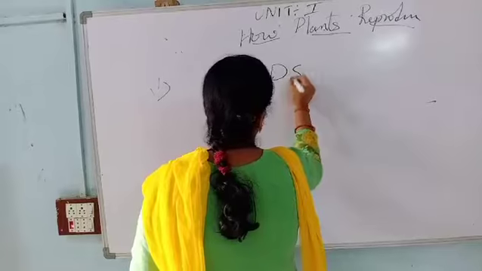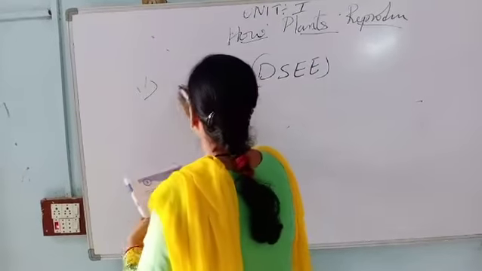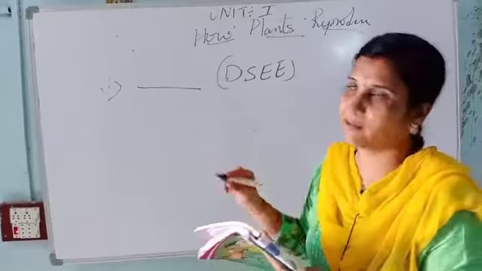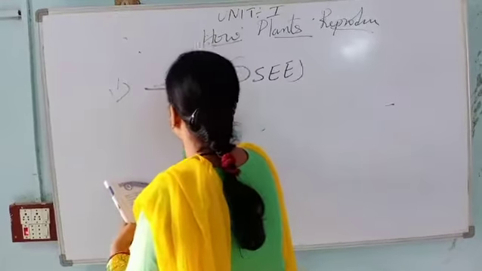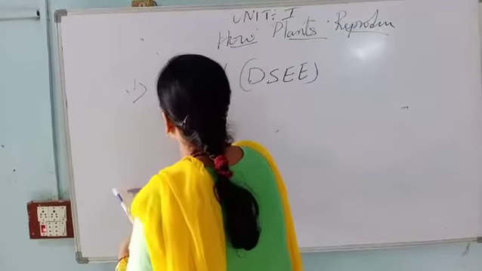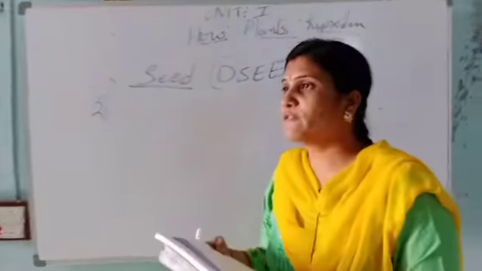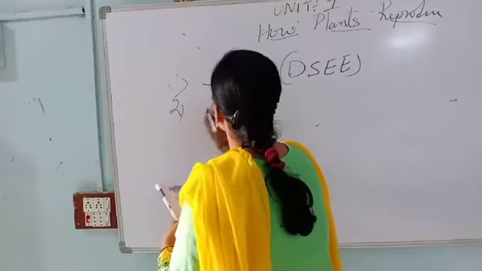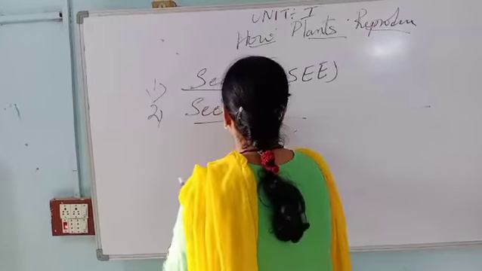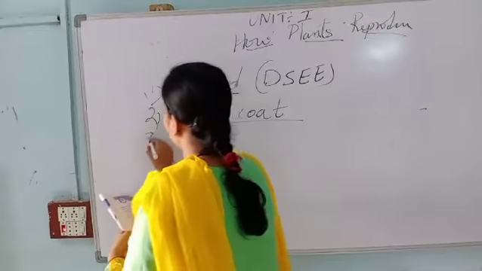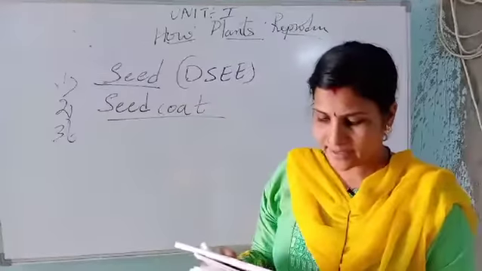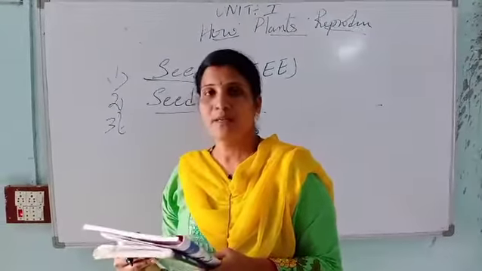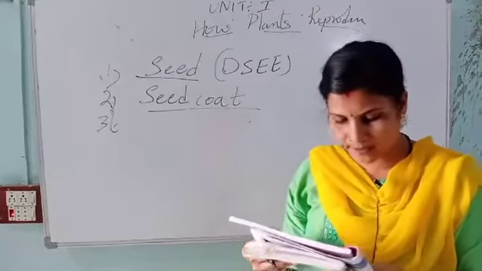So DSE is given in the first blank. First, what do we take to grow a plant? We take the seed, S-E-E-D. Second, the covering of the seed is called the seed coat. So again I will repeat: a seed has an outer covering called the seed coat, which protects the seed.